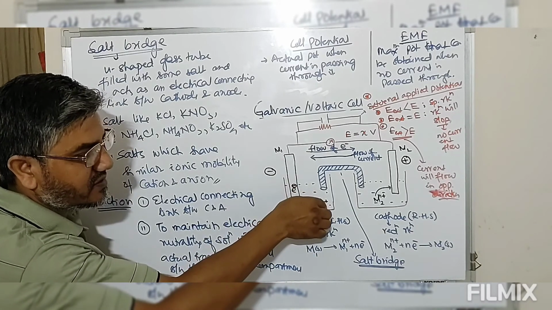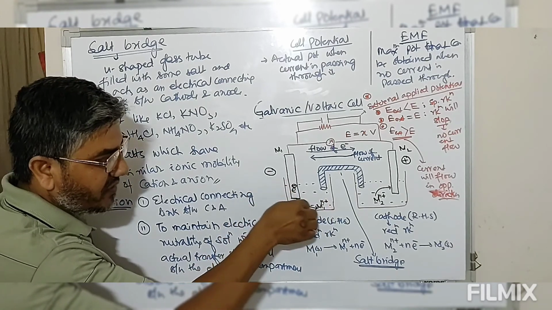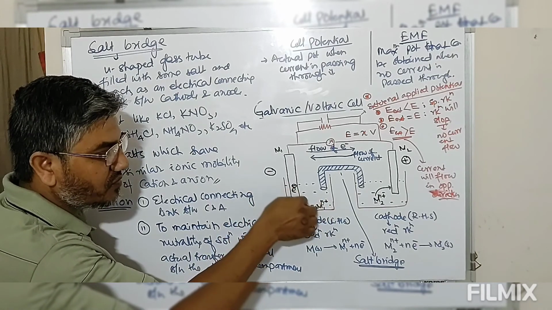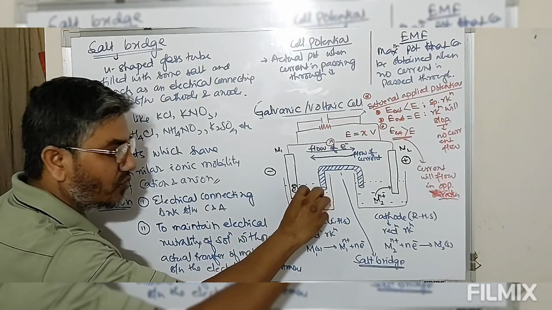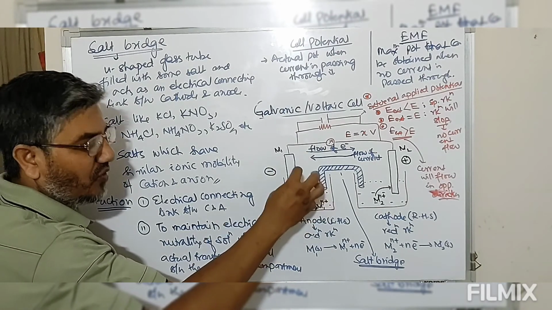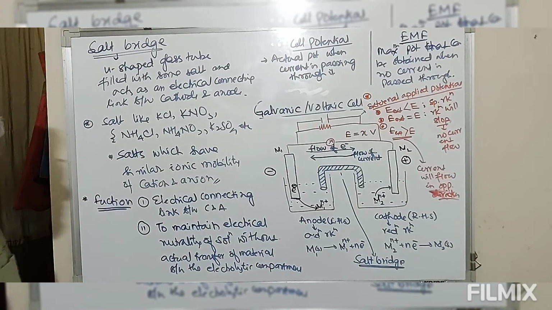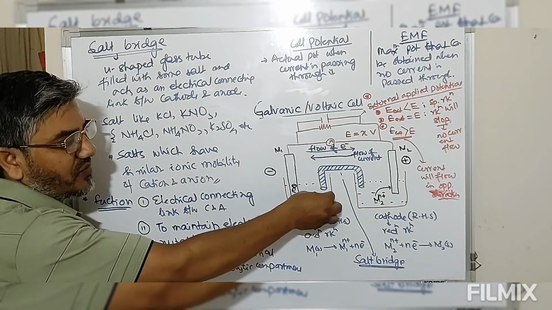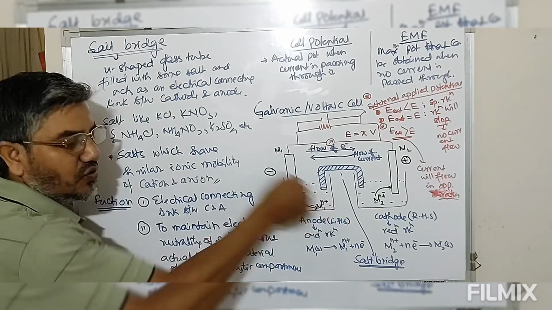Already solution contains some metal ion, and along with this there is extra metal ion that is being formed. So because of this formation of extra metal ion, more positive charges will accumulate. Because of this accumulation of positive charge, reaction will stop within a fraction of seconds. Because this positive charge will oppose this conversion of metal into metal ion.